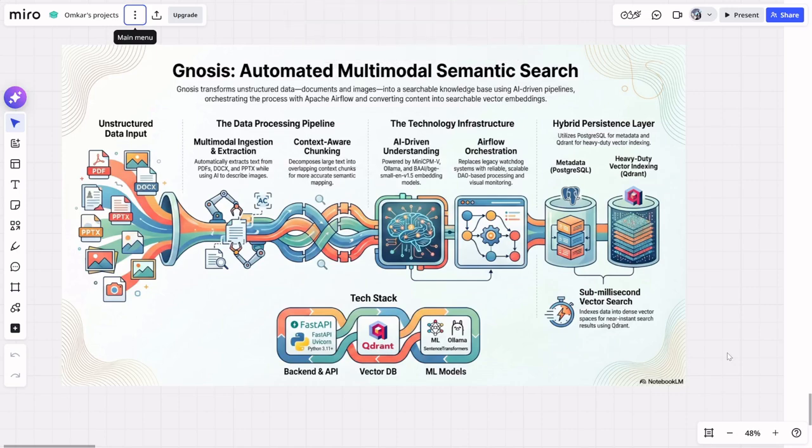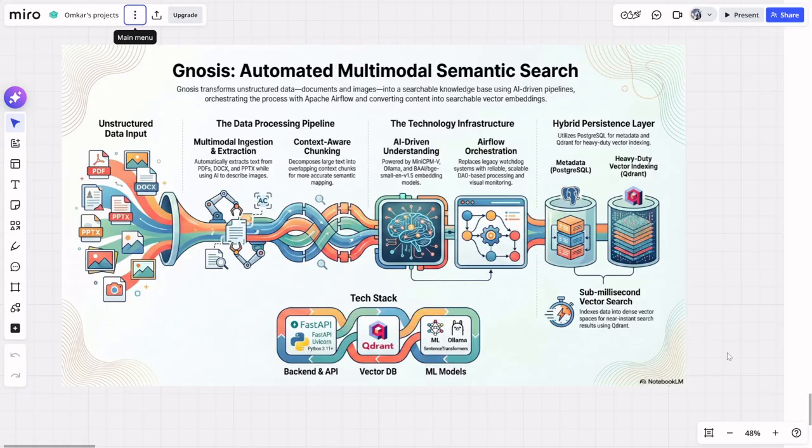Hey, so how many times have you lost files or images that you saved in your computer because you don't remember their names? Happens many times, right? What if you could search for the meaning of the document or the contents of the images without ever having to organize them or use a specific naming convention?